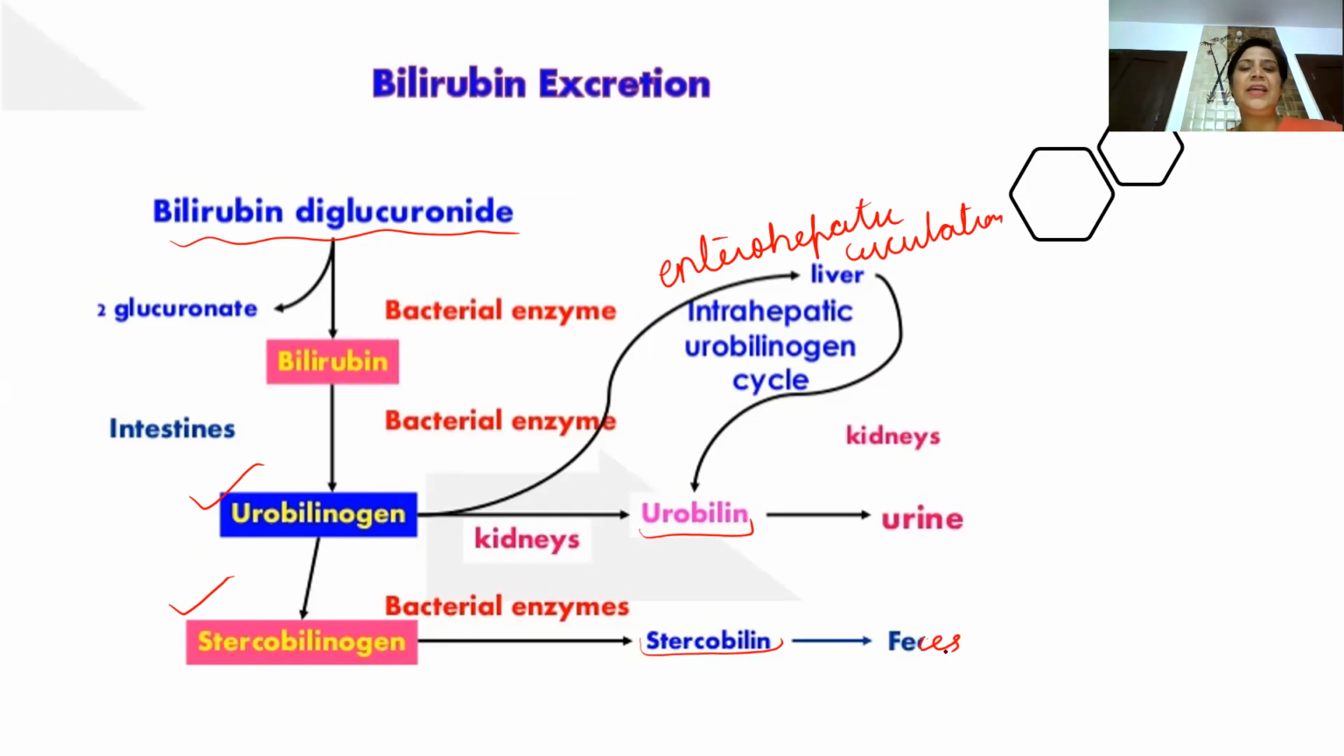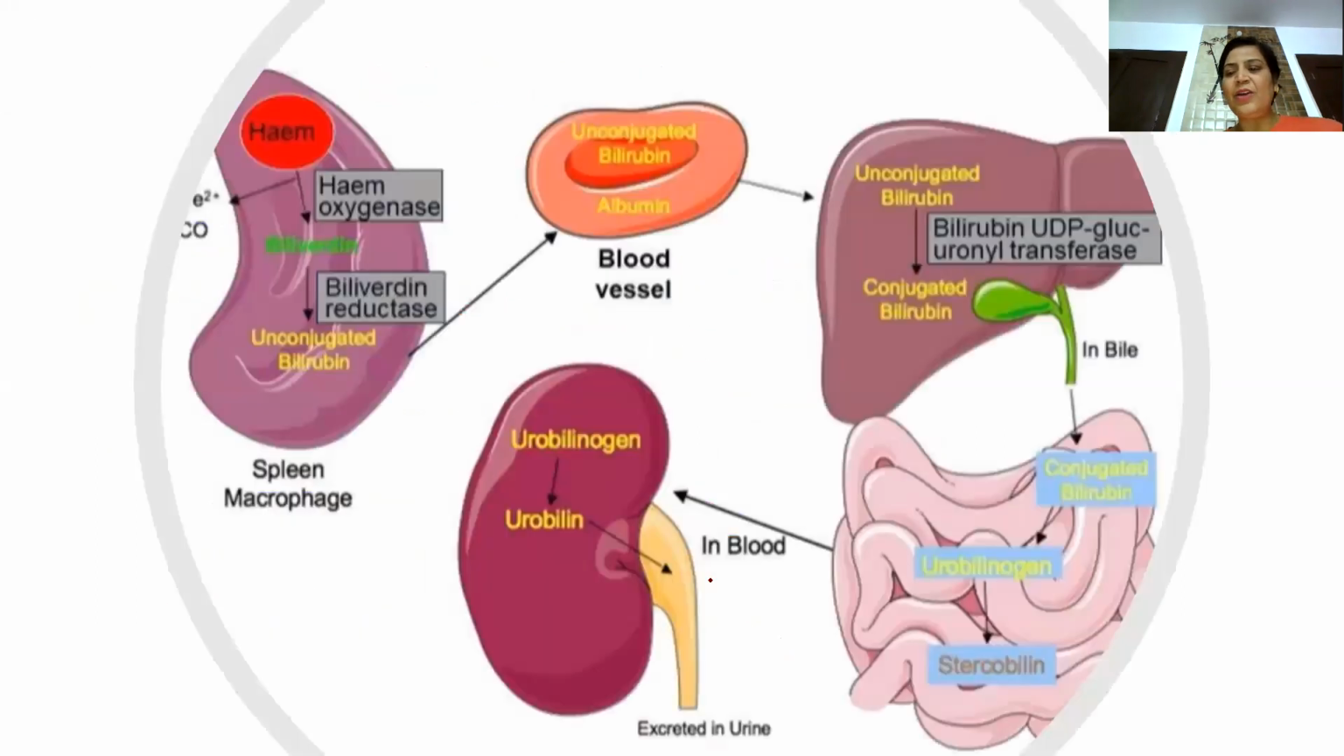So this is how degradation of heme is accomplished. Heme, then biliverdin, then bilirubin, then urobilinogen, stercobilinogen, and then the respective compounds which are giving characteristic color to the urine and feces. And this is again a very good picture in which you can see how the entire process is occurring. You can see in the intestines, this stercobilinogen is produced. In the kidneys, this urobilin is produced. And this is the unconjugate bilirubin, which is outside. And when it undergoes conjugation, it forms conjugate bilirubin. This is how it is excreted in the bile.